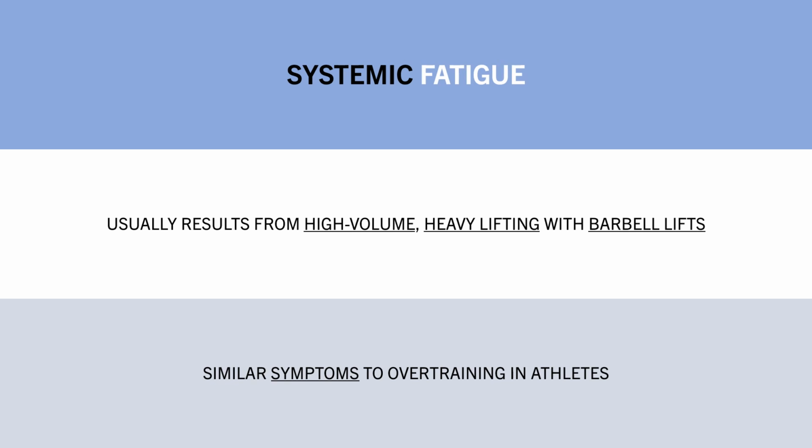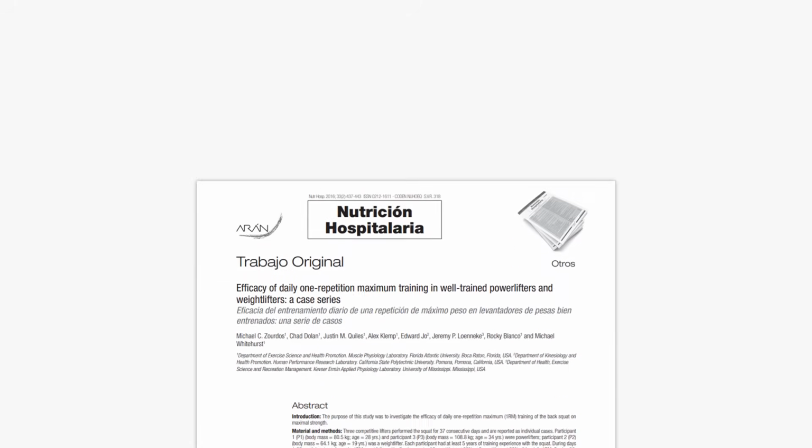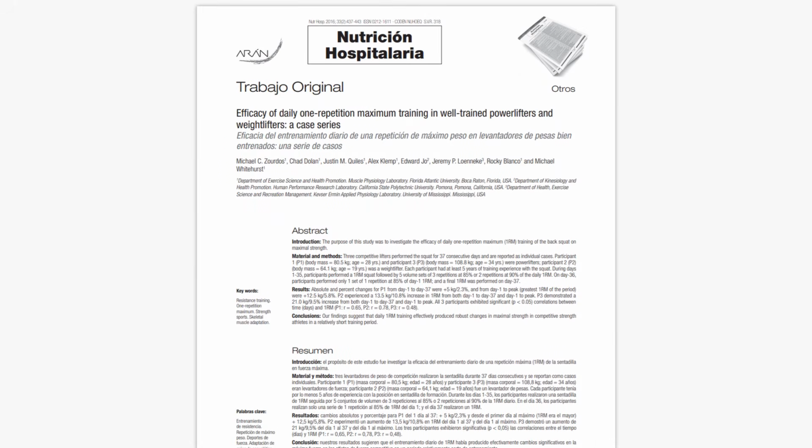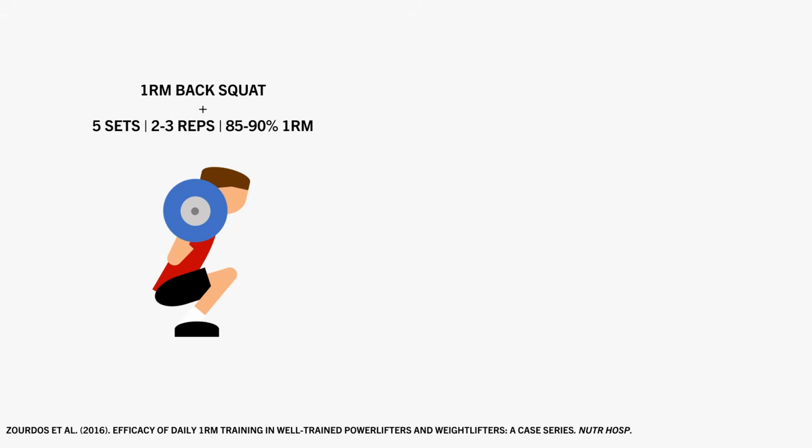Although it is questionable as to whether this is truly physiological or if it is more psychological or if it even exists at all. This study questions this idea, which explored the effects of daily 1-rep max training on squat strength. 2 competitive powerlifters and 1 competitive weightlifter performed a 1RM squat plus 5 sets of 2 to 3 reps at 85 to 90% of their daily max they hit each day for 36 consecutive days.